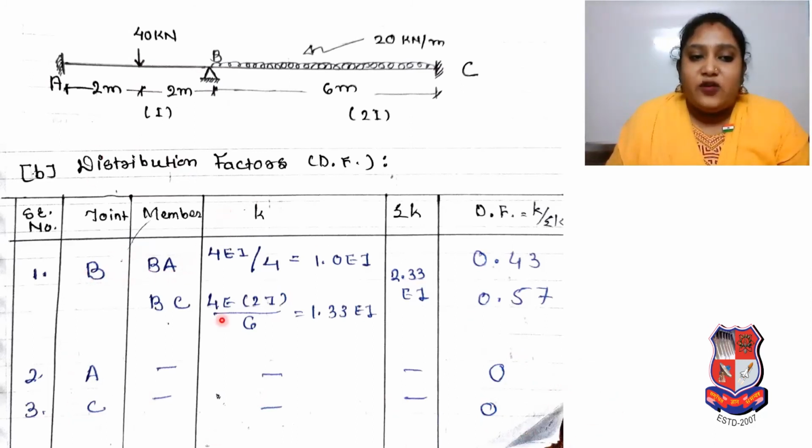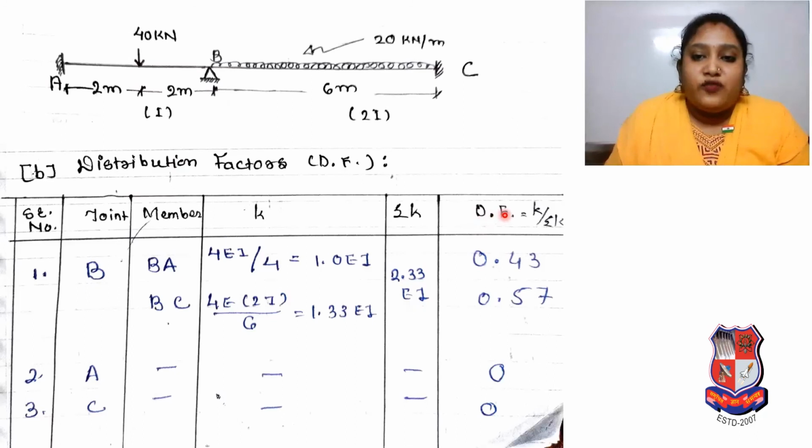And for B, member BA will be there, member BC will be there. Here, I and 2I, so 4EI by L will be there. The 4 will be cancelled, so 1 EI for BA. For the BC portion, 4EI by L, but I is 2, so 4 into 2, so 8 by 6, or you can say 4 by 3, so 1.33 EI. You have to add both because of summation of K. So 1 and 1.33, so summation of K will be 2.33 EI.